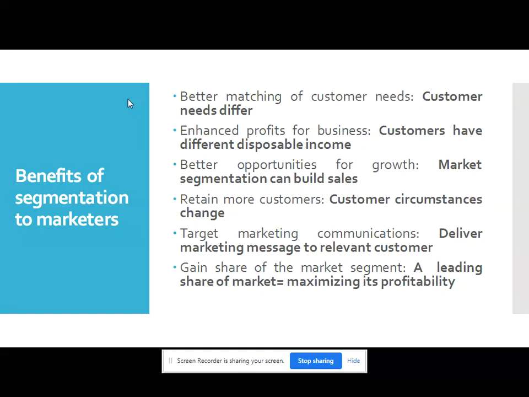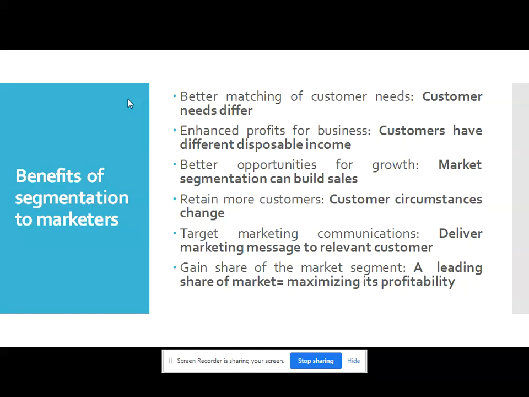Hence, they are different in how sensitive they are to price. By segmenting the markets, businesses can raise the average prices and subsequently enhance their profits. So to enhance the profit of the business, you need to understand the disposable income of the customer groups. So this is point number 2.